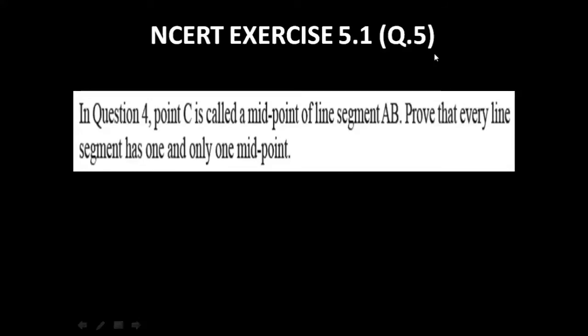Students, so let us now get into exercise 5.1, question number 5, which states that in question number 4, point C is called a midpoint of line segment AB. So this refers to the previous question, wherein point C is called a midpoint of line segment AB. Prove that every line segment has one and only one midpoint. So using question number 4, we have been asked to prove that a given line segment can have one and only one midpoint. Let's get to the solution.